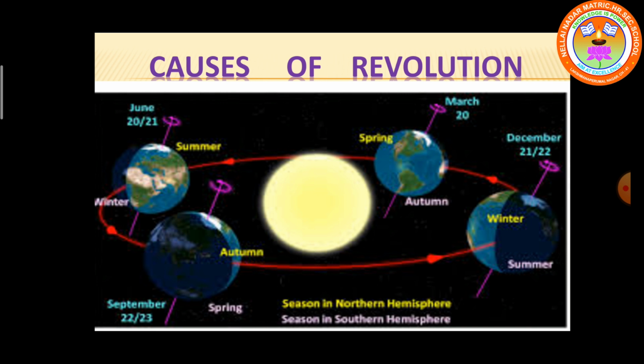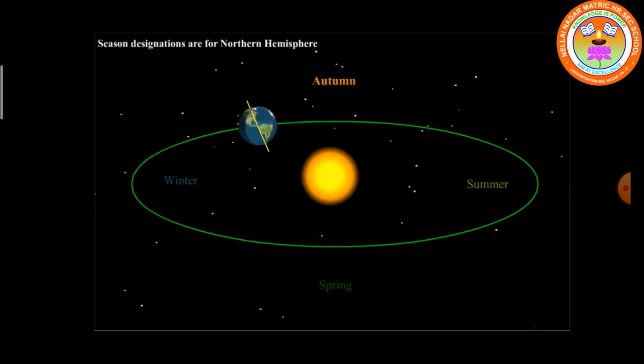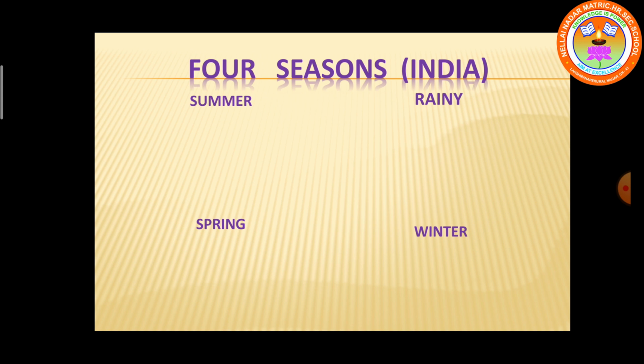What are the causes of revolution? Revolution causes the seasons. In the whole year, we have 4 seasons. We have summer, we have spring, we have autumn and winter. So all these 4 seasons are caused because of the revolution of the earth. You can see how the earth is moving in its orbit and causing the seasons, the different seasons which I have told you.